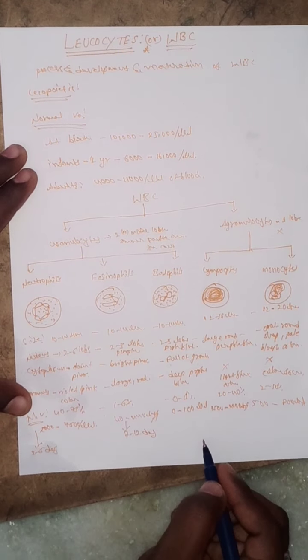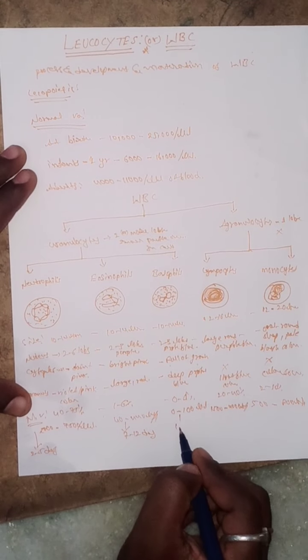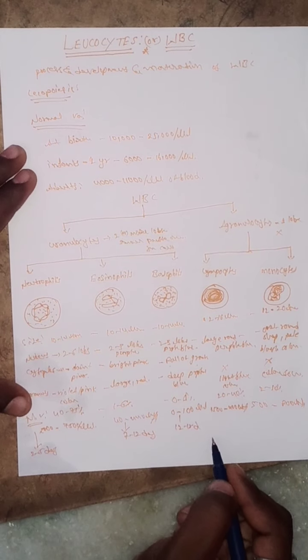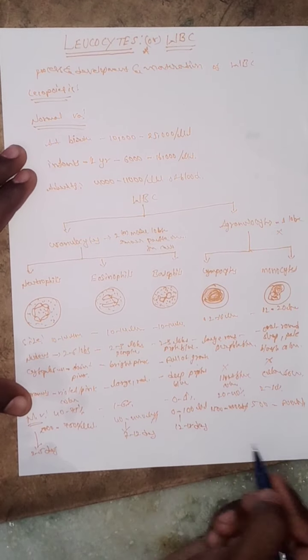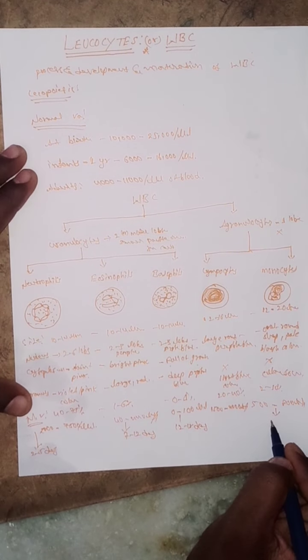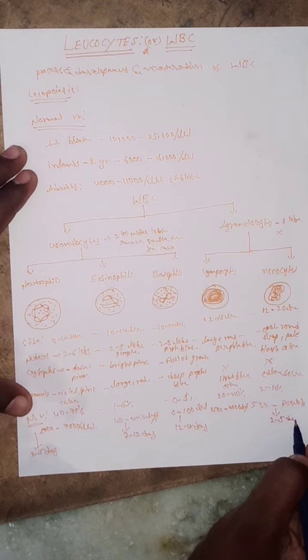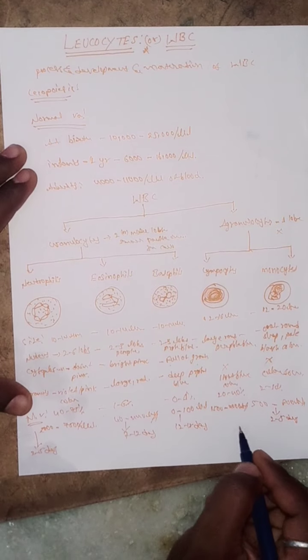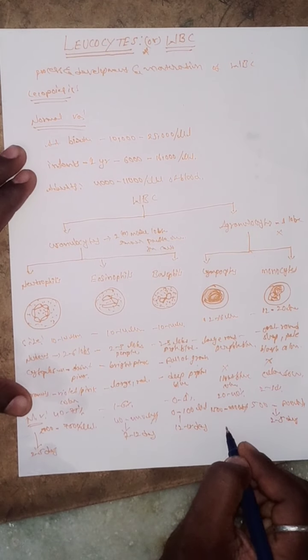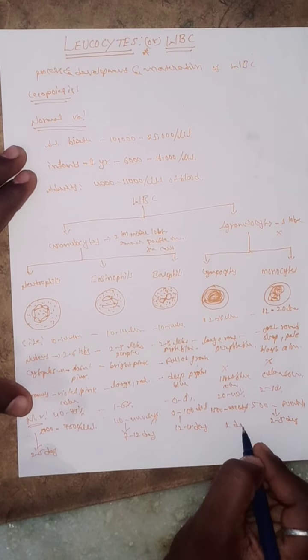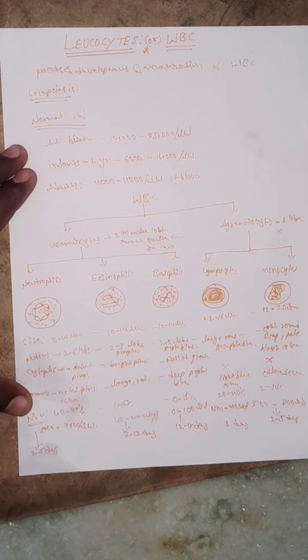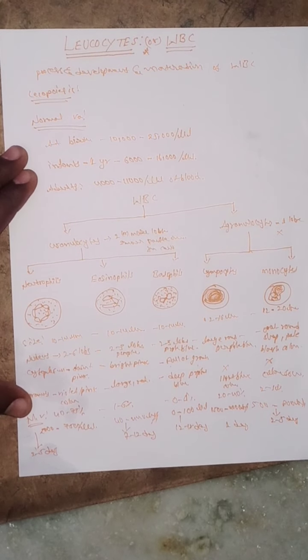Basophils is 12 to 15 days. Monocytes is 2 to 5 days. And lymphocytes is up to 1 day only. This is the lifespan of the different WBCs.